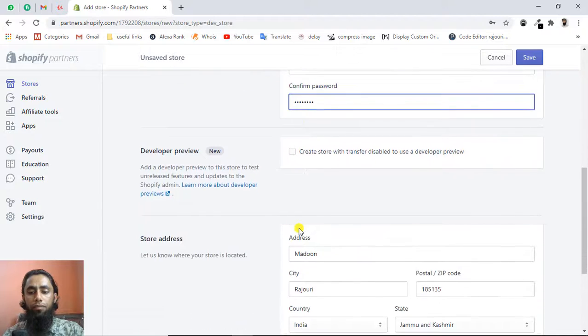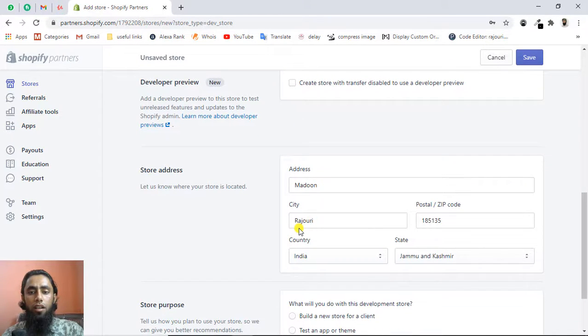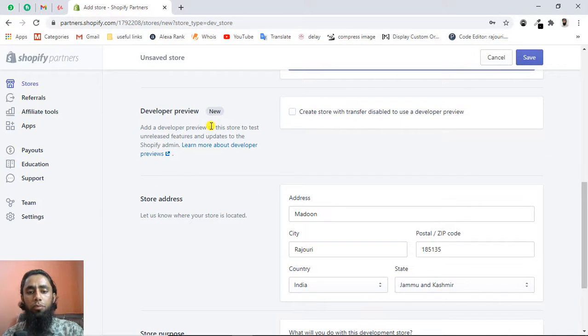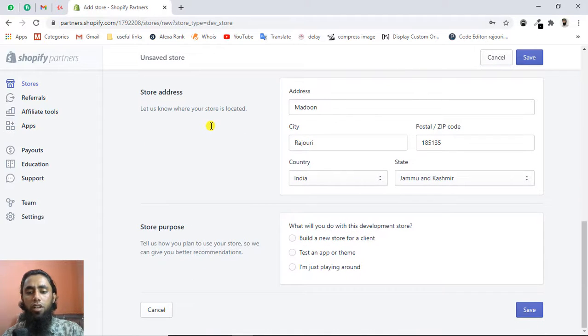and here we have developer preview, which is not needed right now. And finally, what will you do with the development store? Build a new store for a client, or test an app or theme. So for example, I am writing here test an app or theme, and then you need to click on save.